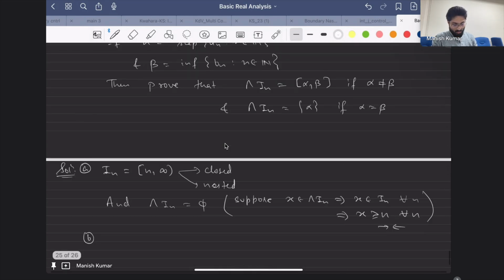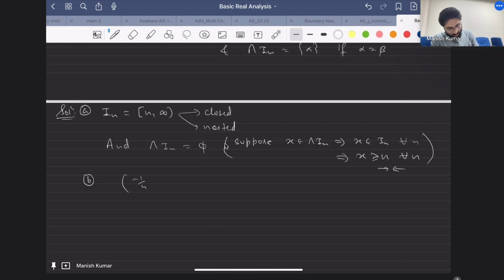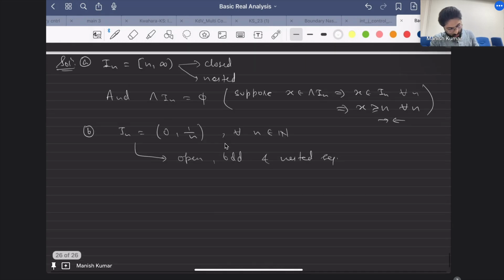Sir, open 0 comma 0. Exactly, open 0 and 1 by n if you take. Choose I_n to be the interval (0, 1/n) for all n belonging to natural numbers. Again this is an open, bounded and nested sequence. But if you take the intersection of I_n, this is going to be empty.